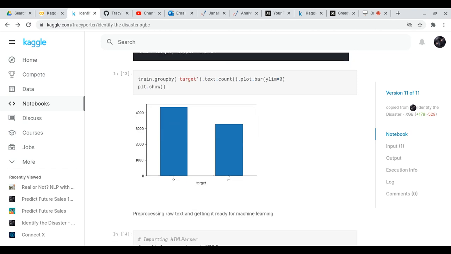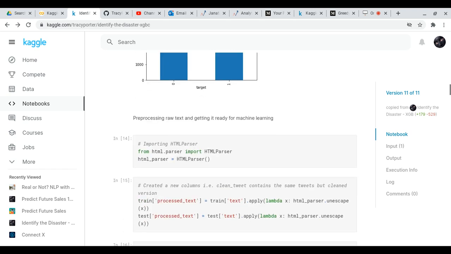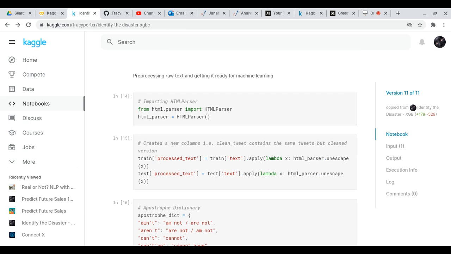And now what we have is a graphical representation of the tweets, where you have significantly more tweets that were not a disaster than you do tweets that were a disaster. So now what we have to do is pre-process our text.